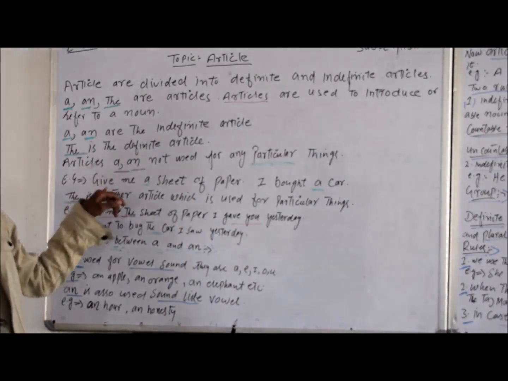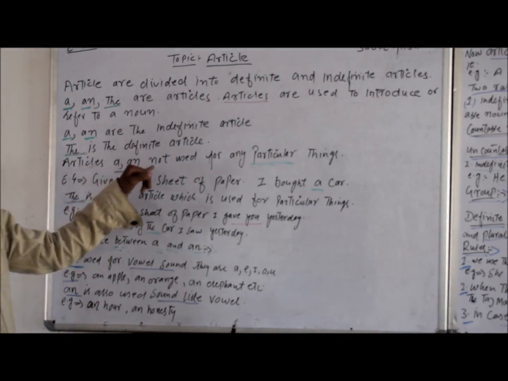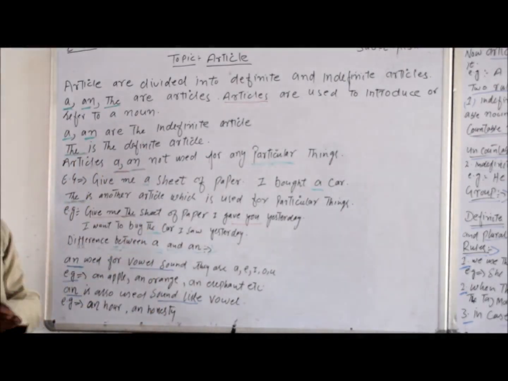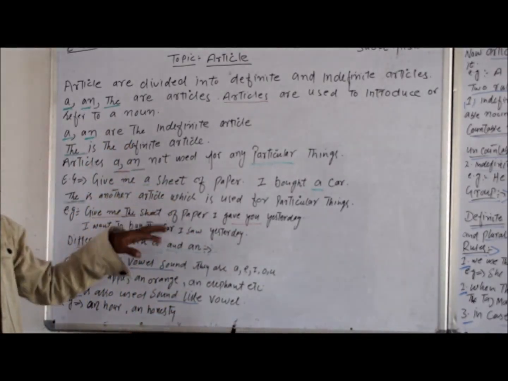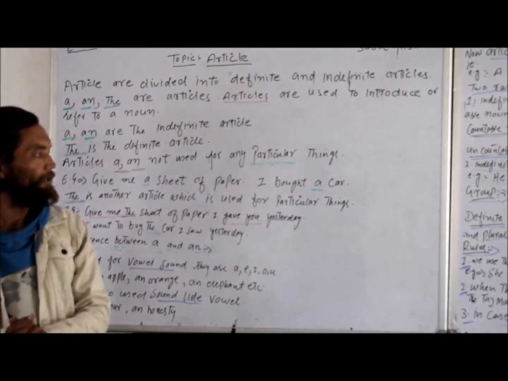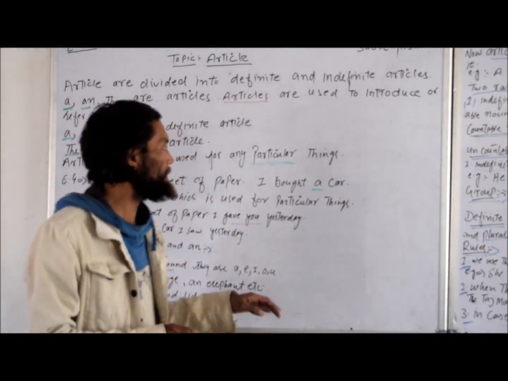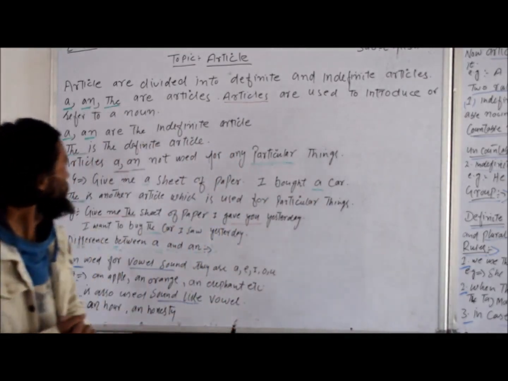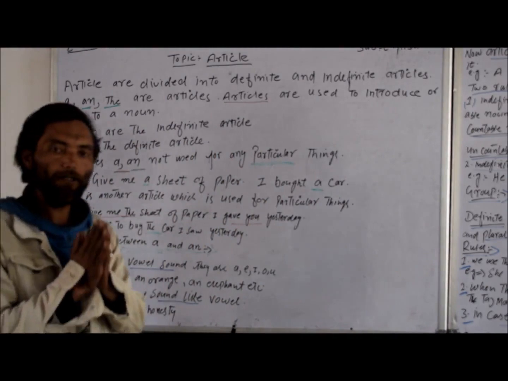So we take some examples. For example, article a is not used for any particular thing. For example, give me a sheet of paper. Here, give me a sheet of paper refers to any sheet. Next example, I bought a car. Here, a car means any car. We can't show a particular thing here. So, this is an example of article a or an.